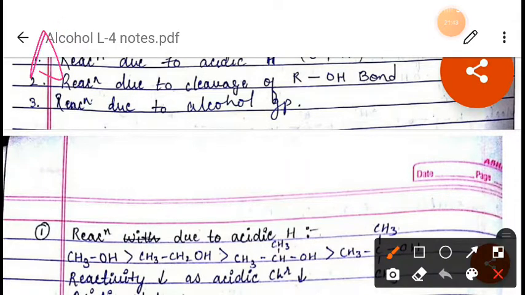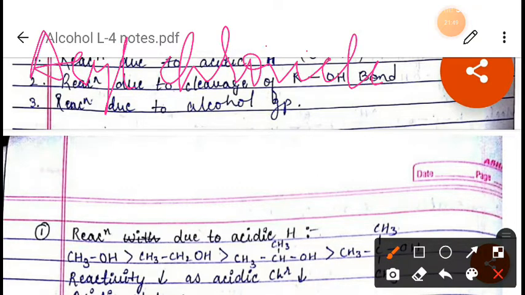This reaction is carried out when the alcohols are treated with acid chloride or acid anhydride in the presence of bases like pyridine. We have discussed this pyridine in haloalkanes and haloarenes. Bases like pyridine or dimethylaniline are used as a catalyst, right?